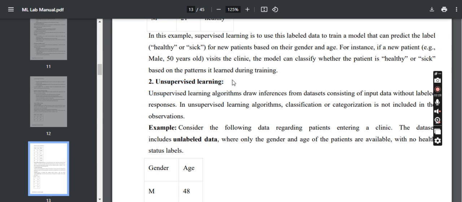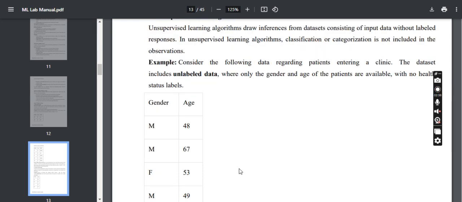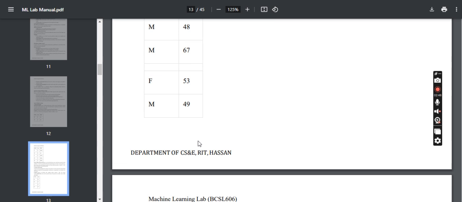The second one is unsupervised learning. An unsupervised learning algorithm is one that has the inputs without any labeled data. Consider the same patient data of patients entering the clinic, but it is unlabeled data where only gender and age of the patients are available, with no health status.